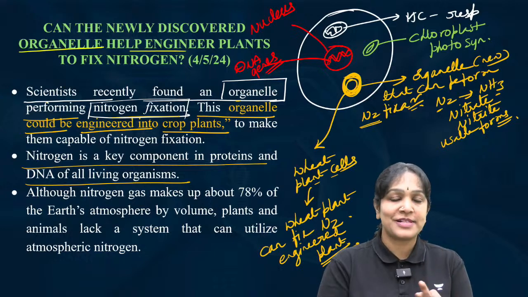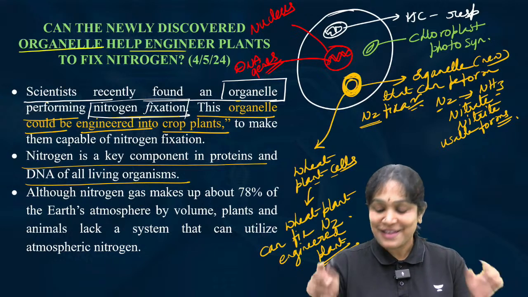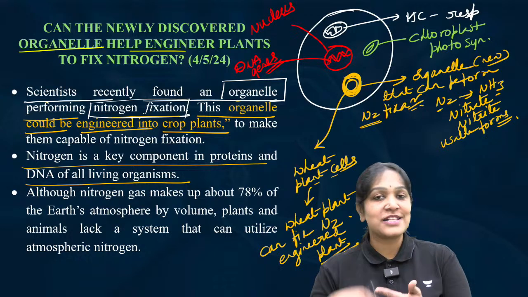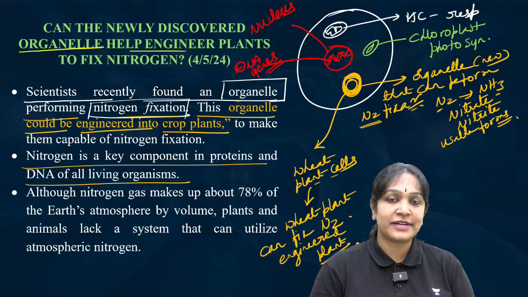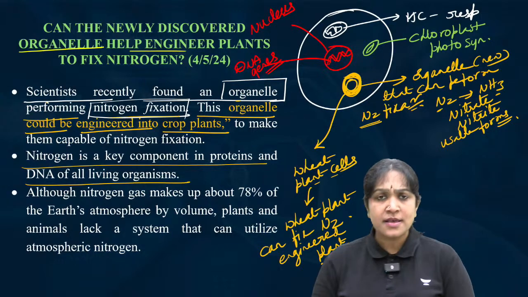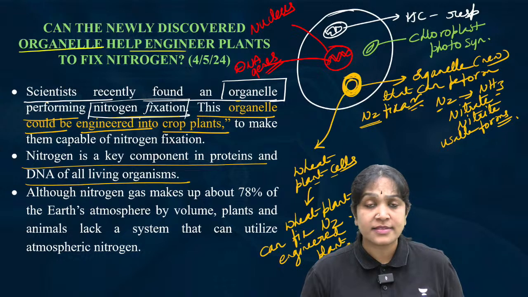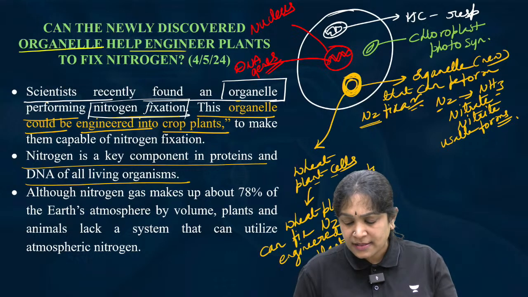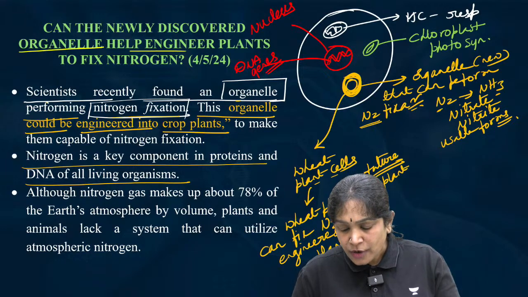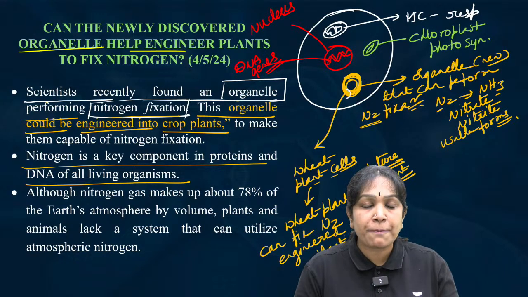Plants and animals cannot fix the nitrogen, but this plant can fix the nitrogen because we transferred a newly discovered nitrogen fixing organelle into this plant. But this is a hypothetical technique. This is a future plan. They have not done it yet. They did not transfer this organelle into a plant yet.